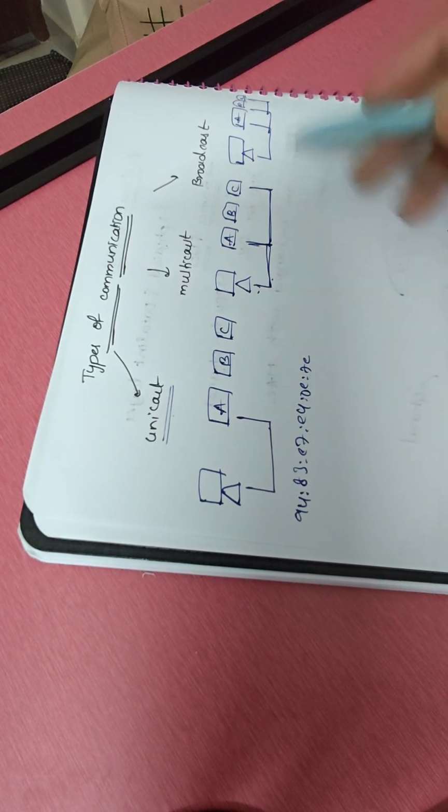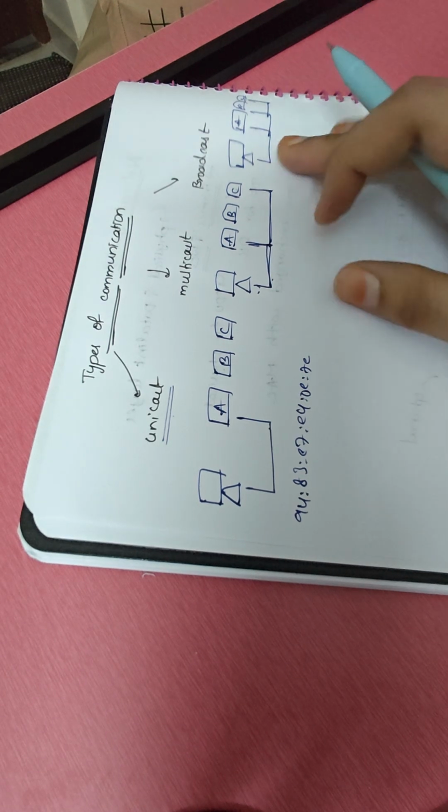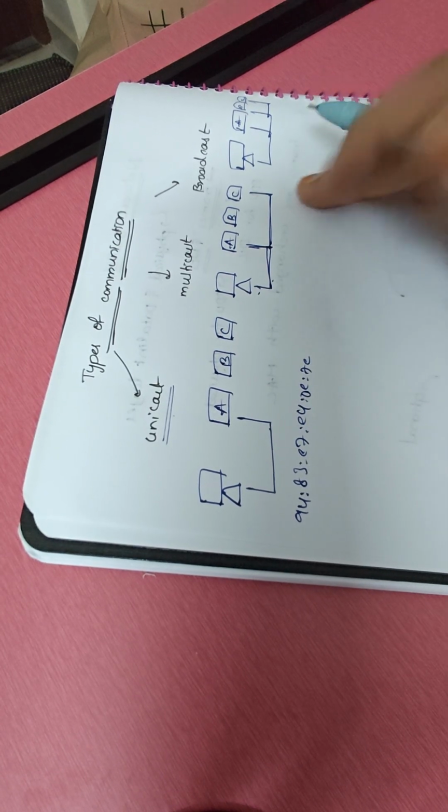So the sender will send to that particular MAC address, and whatever devices are registered with it will receive the data. The destination IP will be the multicast MAC address's IP, mapped to the destination multicast MAC.